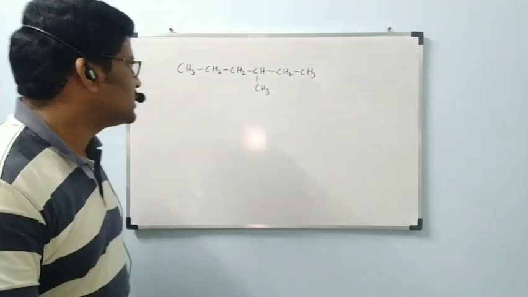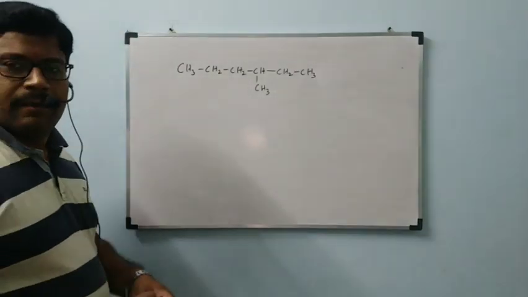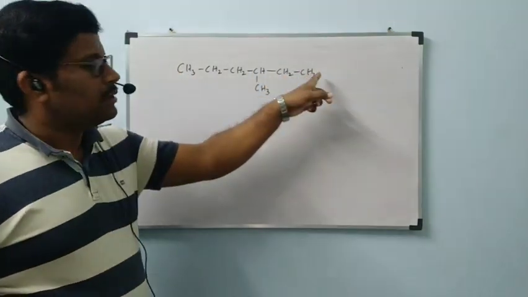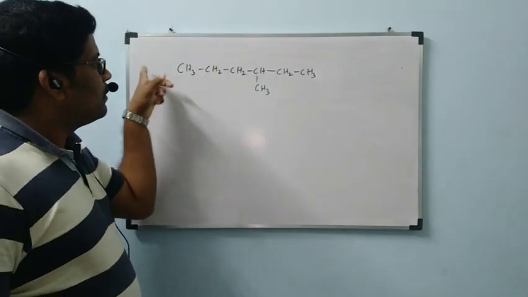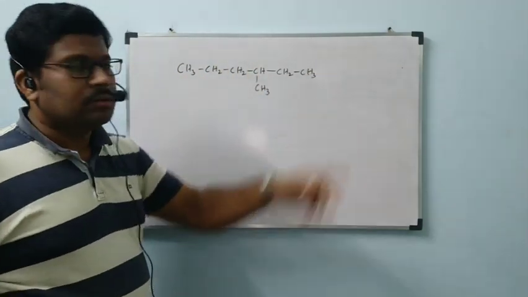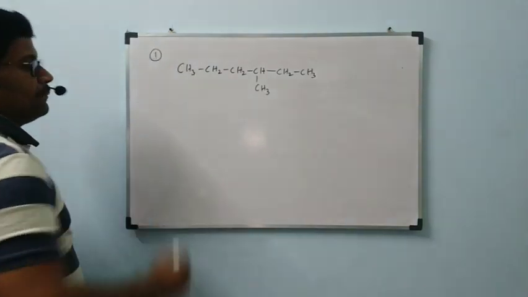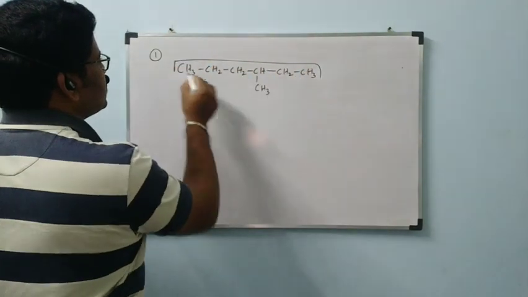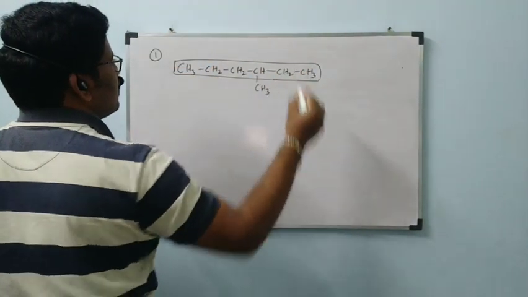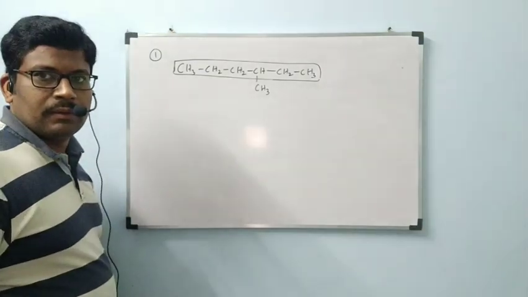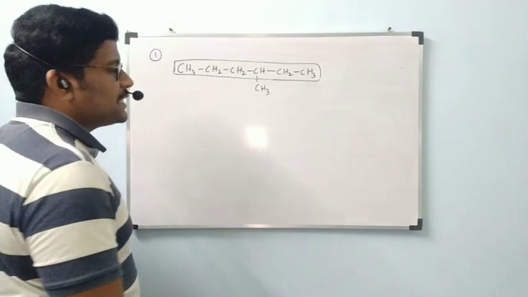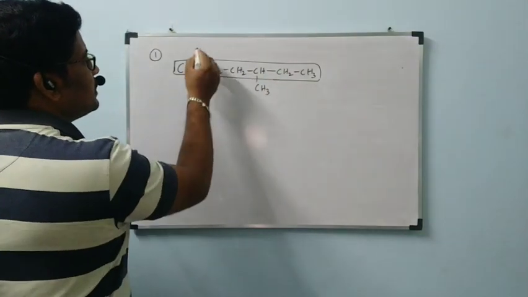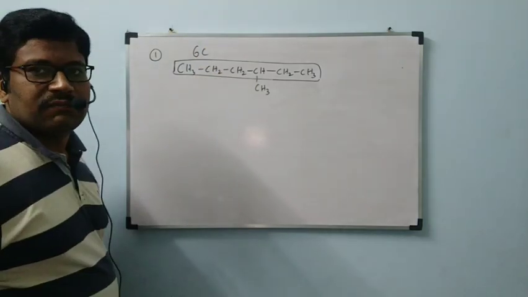Now coming to this compound, directly from the possibilities itself we can check more. See, first possibility, straight chain. What is the first possibility I took? Straight chain. I am going to keep it in a box. How many carbons does it have? 1, 2, 3, 4, 5, 6. 6 carbons are there in the first possibility.